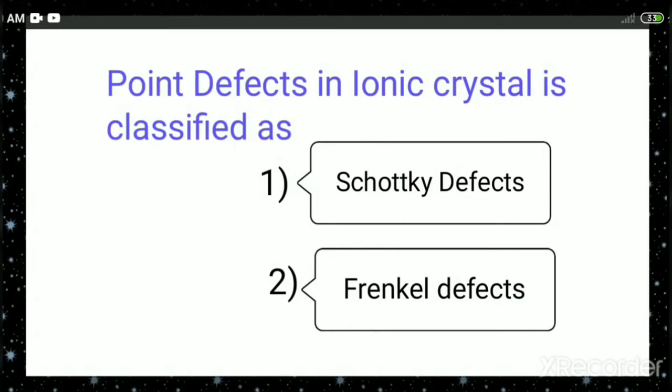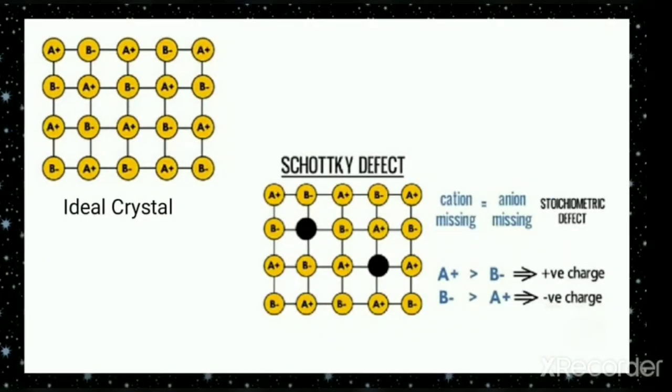This type of defect, that is, stoichiometric defect, is classified in ionic crystals as Schottky defect and Frenkel defect. These are quite important defects which are usually asked in exams. So let us discuss Schottky defect and Frenkel defect in detail. Let us discuss Schottky defect. Look at an ideal structure which is given here.